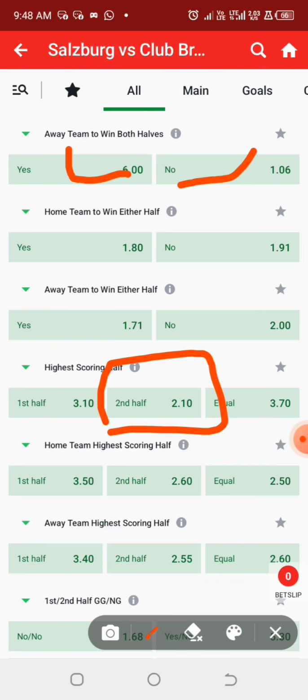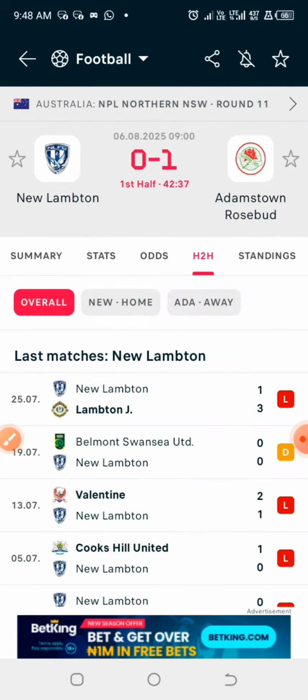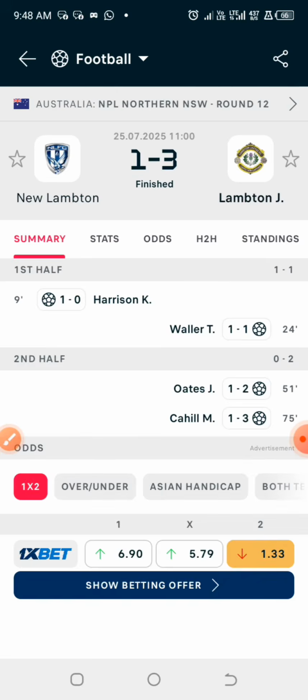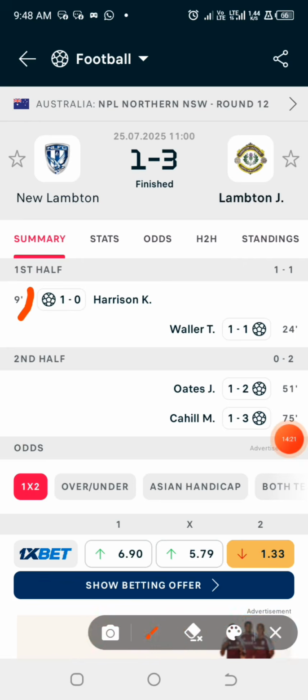And the next part will give you another insight, because the third step of this particular strategy actually is the average time of the first goal. Normally we check the last 10 games, but I'm just using the last two games as an example. So you have to get the average time at which they usually score their goals. So what we need to do is to check the first goal scored in their last games that we want to do our analysis on.